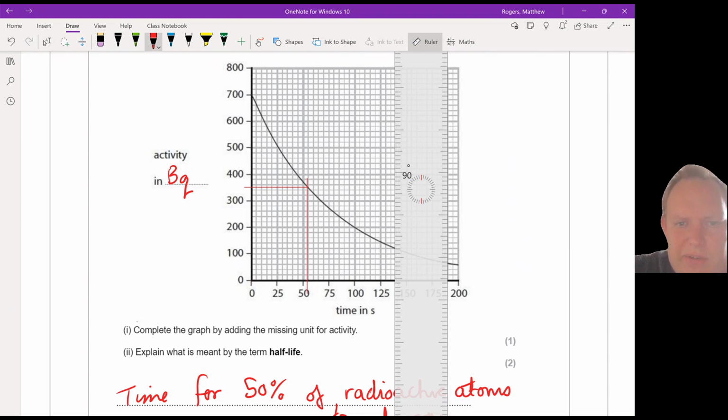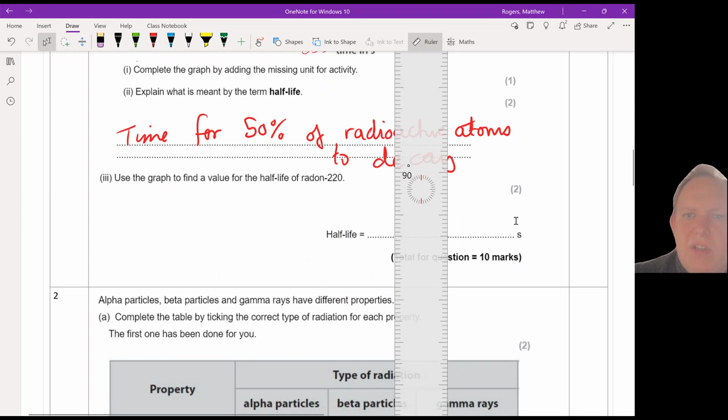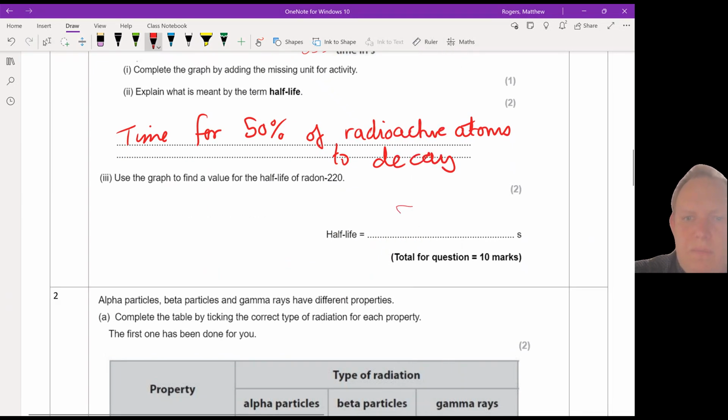And here we want to check carefully on the scale, but we can see there's 5 small squares going from 0 to 25. So each small square has a value of 5. So this line here appears to be just under 55 seconds, maybe 54 seconds. On this particular paper, they allowed 55 seconds plus or minus 1. So 55 seconds. I'm going to put down here, they've already put the unit in for me.